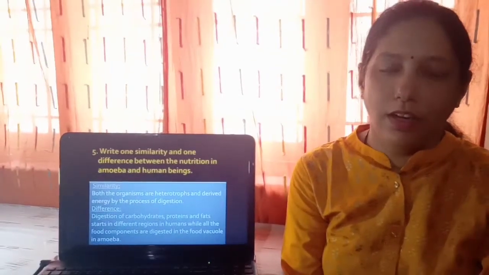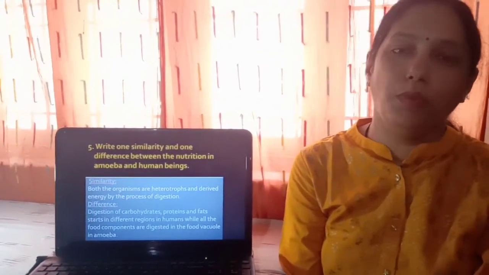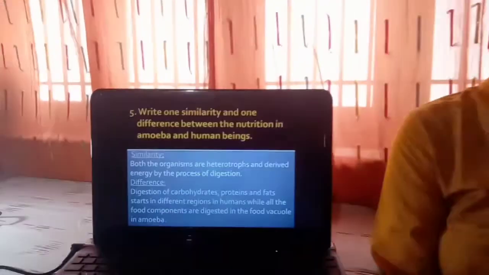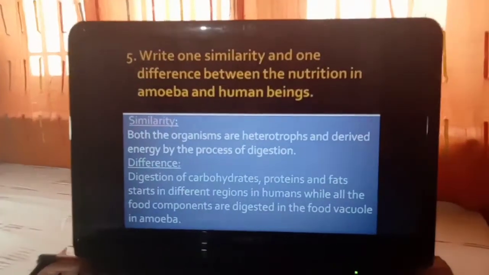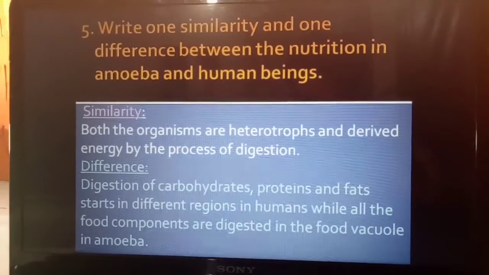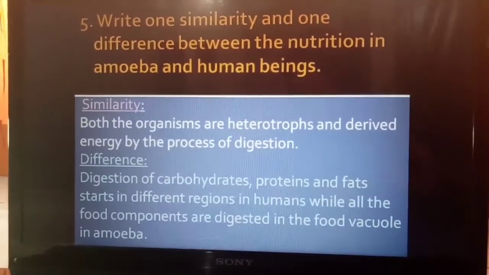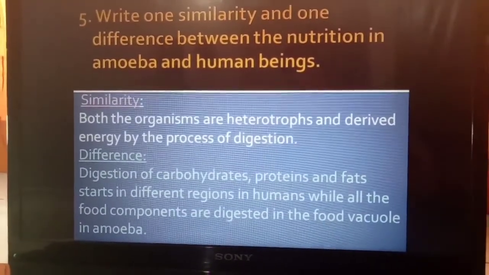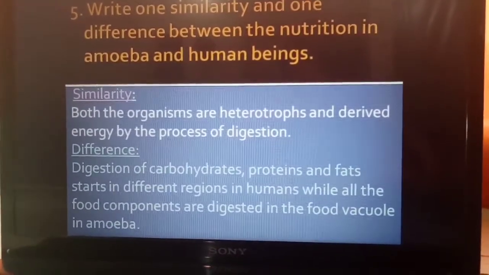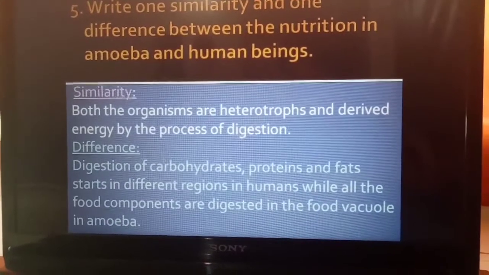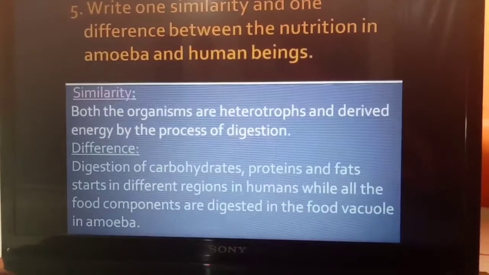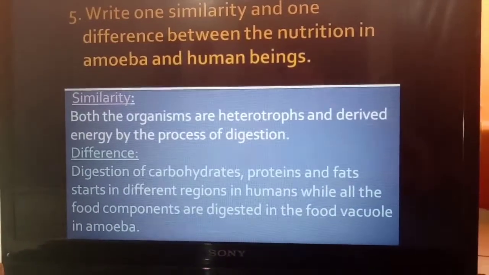Fifth question is, write one similarity and one difference between the nutrition in amoeba and human beings. The answer is, the similarity between the nutrition in amoeba and human beings: both the organisms are heterotrophs and derive energy by the process of digestion. The difference is, digestion of carbohydrates, proteins and fats starts in different regions in the humans, while all the food components are digested in the food vacuole in amoeba.